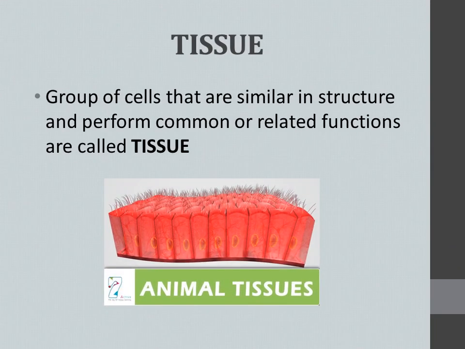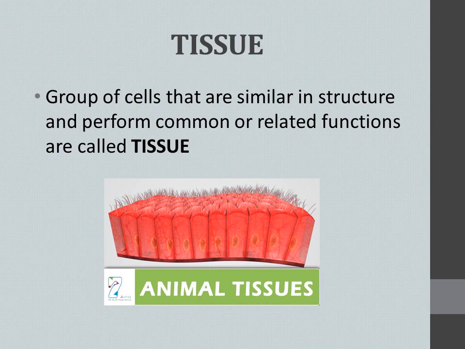Of course, the first one is tissue. So first of all we should know what tissue is. Here the definition is given: a group of cells that are similar in structure and perform common or related functions are called tissue. Do you get the point? The picture I displayed is one of the tissues, and there is a group of cells.